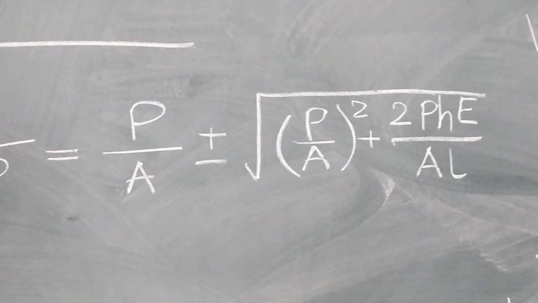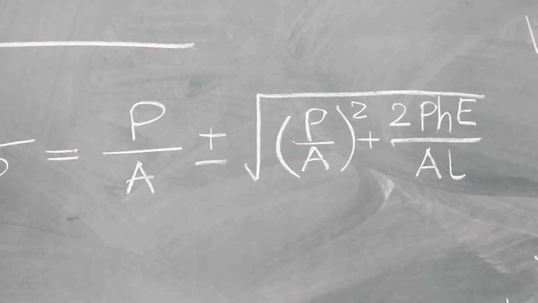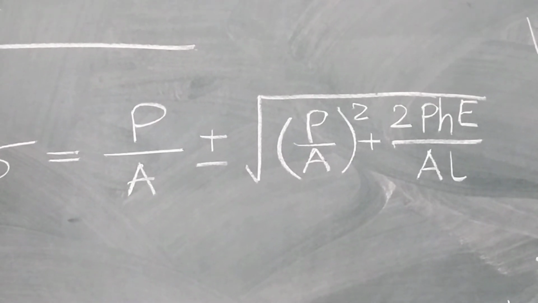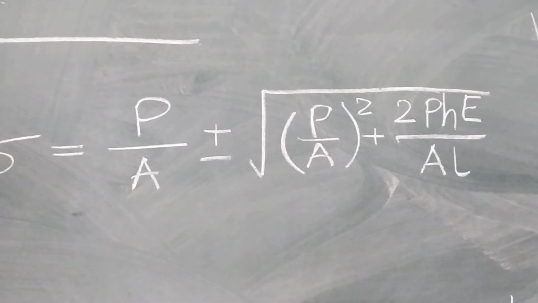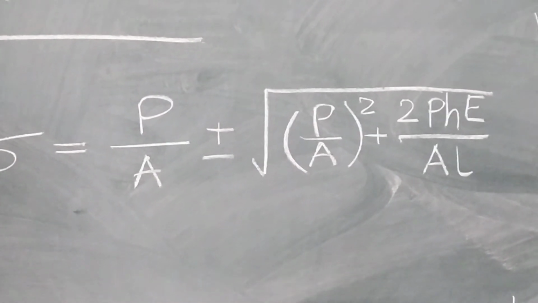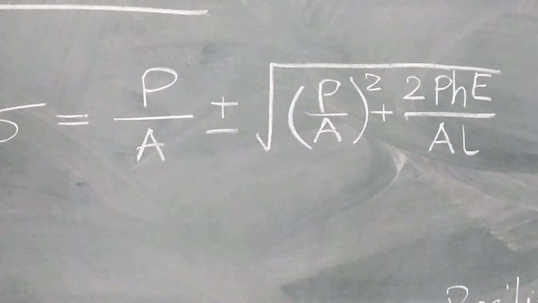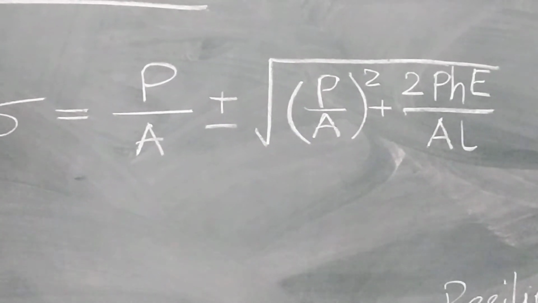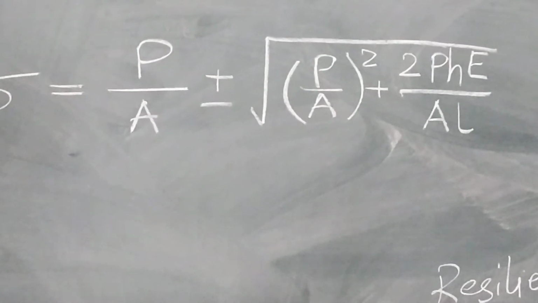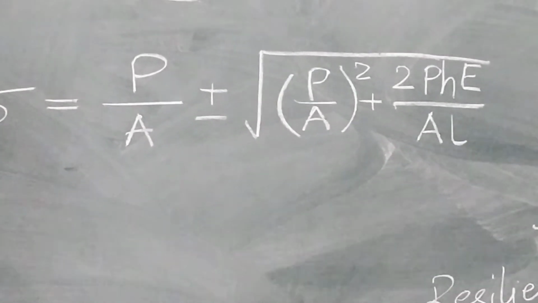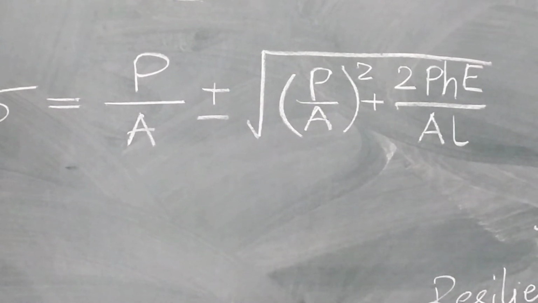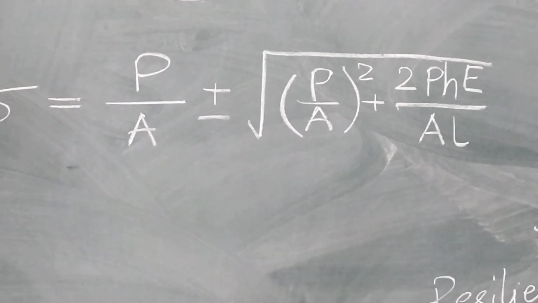With all usual notations, P is applied load, A is area, H is a new concept, height from which the impact load is applied. That means if a hammer is thrown or put on a specimen, then the height of the hammer while starting the impact load. E is Young's modulus and L is length of specimen.